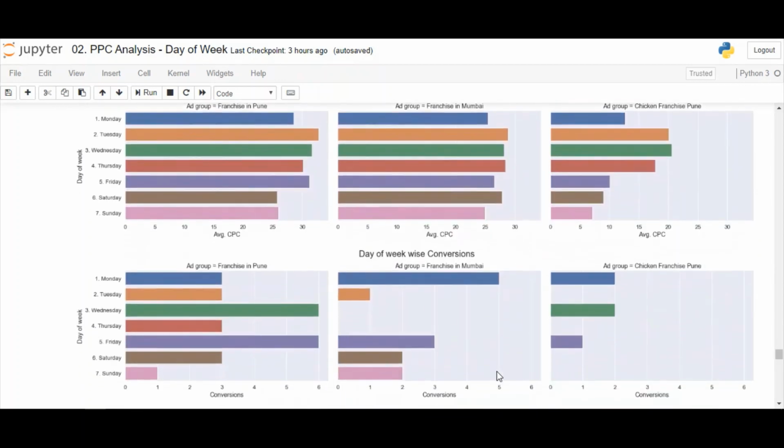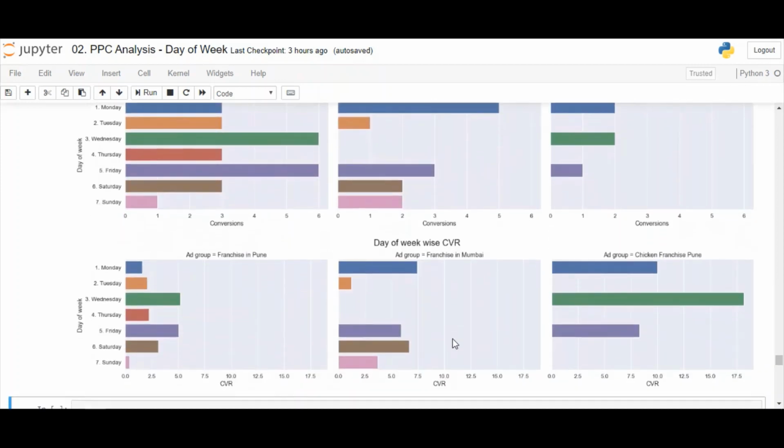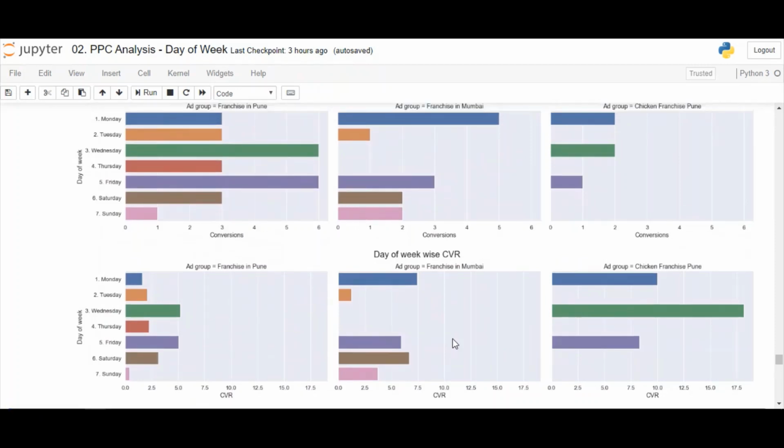Coming to conversions, Monday has the maximum conversions followed by Friday. Same goes for the conversion rate as well. So Wednesday and Thursday have performed poorly, not even a single conversion. All amounts spent on these days went wasted. So we decrease our bids substantially here. Tuesday also needs reduction in the bids. Let's note this down.